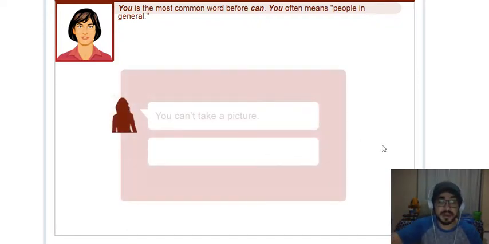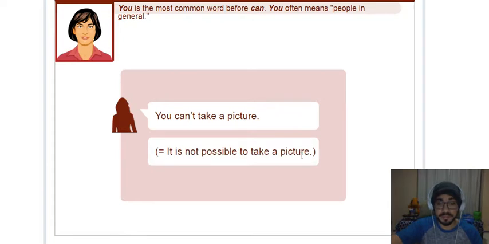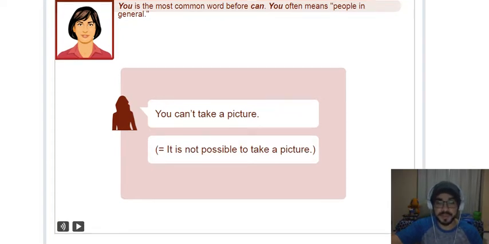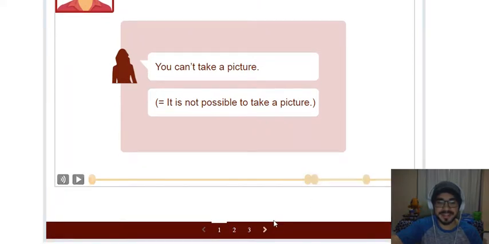You can't take a picture. This means it is not possible to take a picture. Você não pode tirar foto. Não é possível tirar foto aqui. Okay? Very good, guys. You're so intelligent.